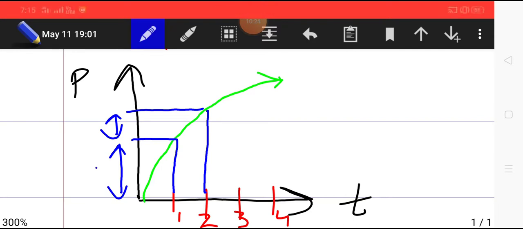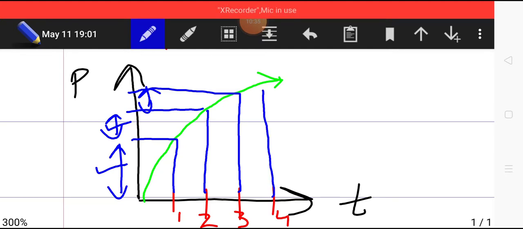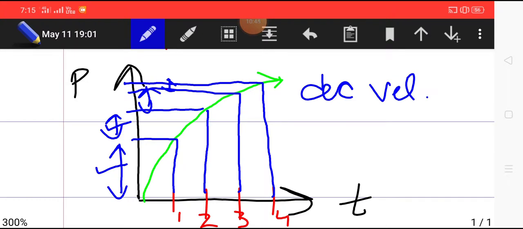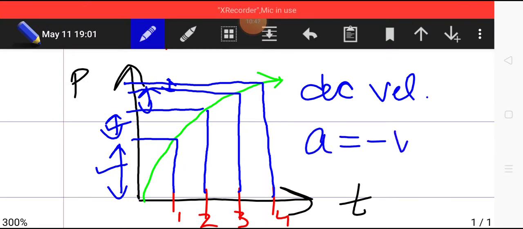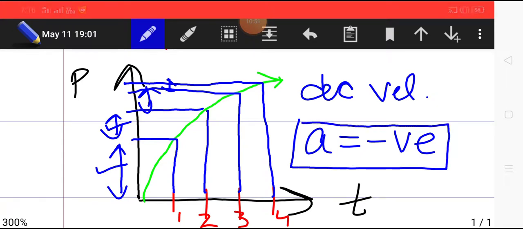Similarly, in the third second the change in position is still decreasing, and in the fourth second it is even smaller. So this is clearly a graph for decreasing velocity, or you can say acceleration is negative. Again, whether the acceleration is negative constant or decreasing cannot be determined from the position-time graph.